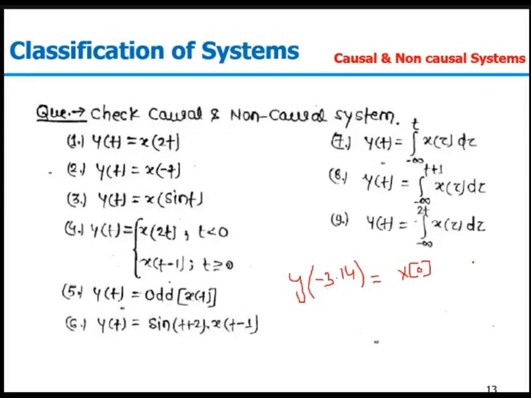The fourth one, y(t) equal to x(2t) when t is less than 0, and it is equal to x(t-1) when t is greater than or equal to 0.